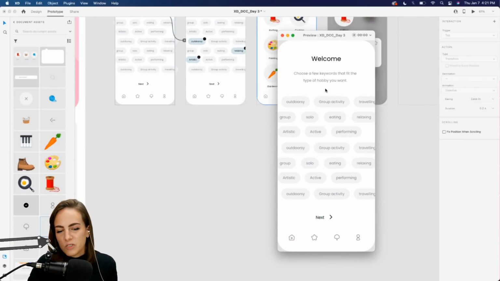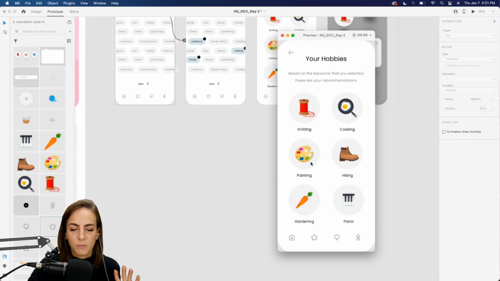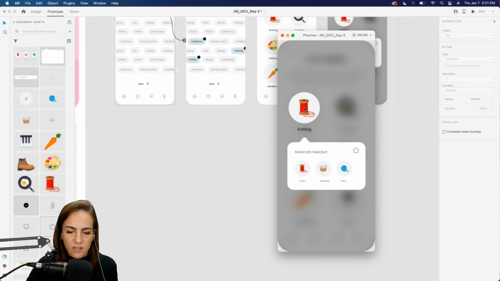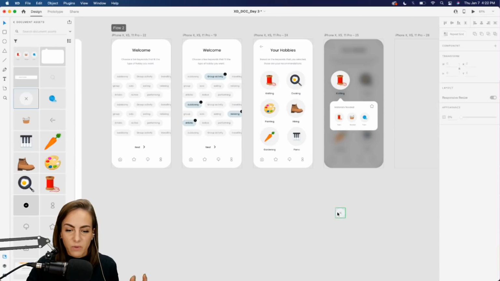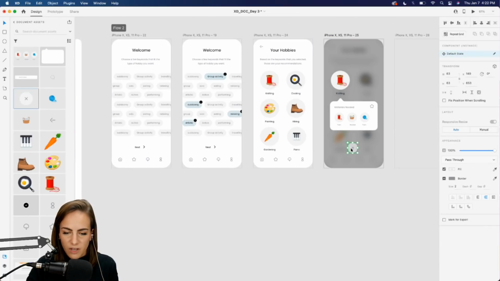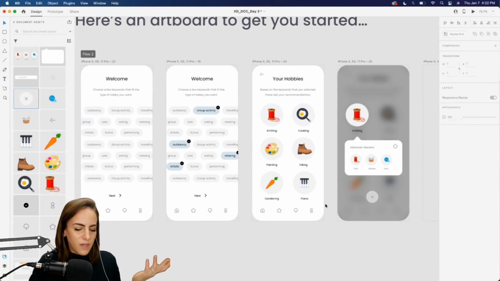So we've got our welcome screen, choose a few keywords, very nice. We tap next, and then we've got our list of our hobbies. So knitting, cooking, painting, maybe we choose knitting, and then we've got our little overlay. Very nice. You could add a nice animation there if you want, some kind of auto animate popping up. That'd be cool. And there we go. Oh, the other thing I just forgot that I would probably need is a way to get out of that. So let's just add a close icon right down there. There we go. All right, so that is our design.